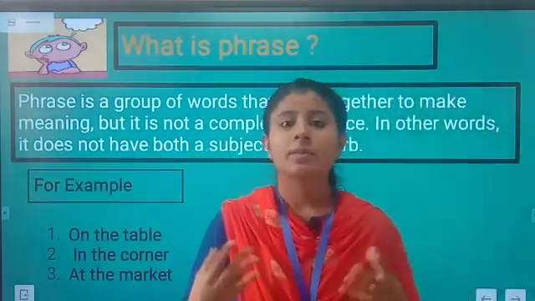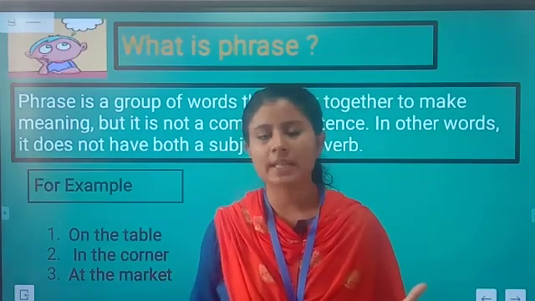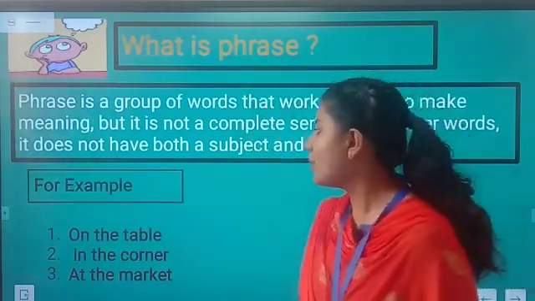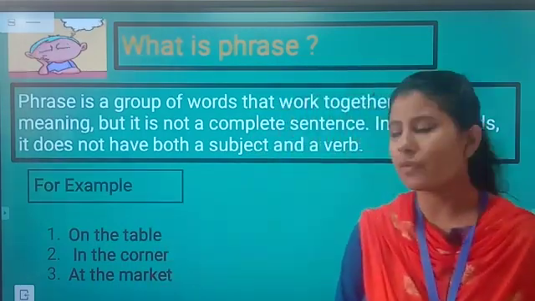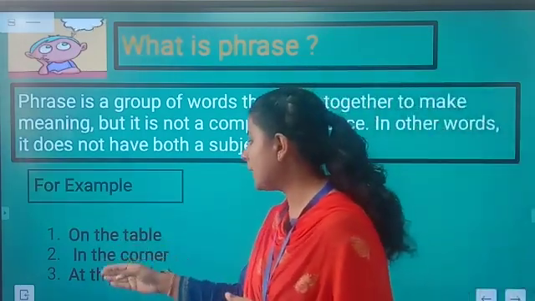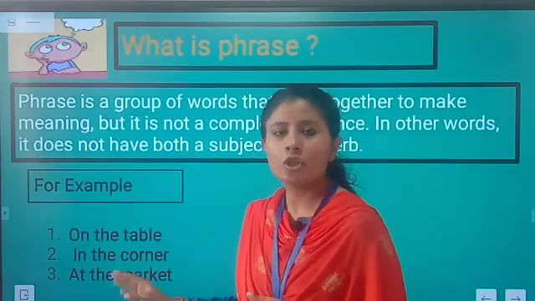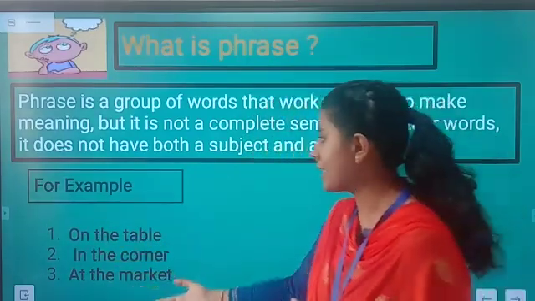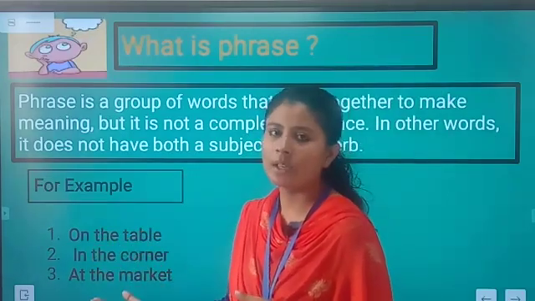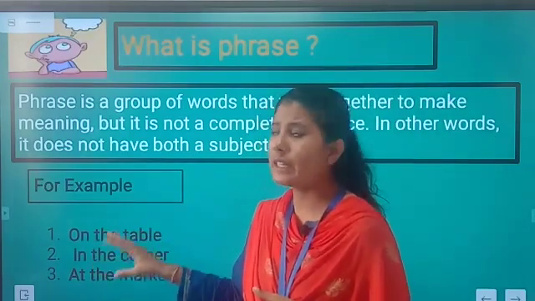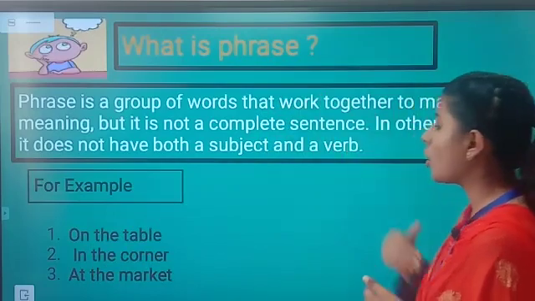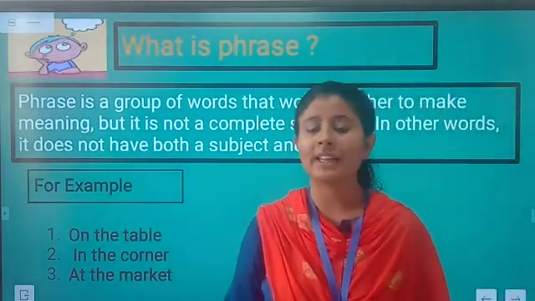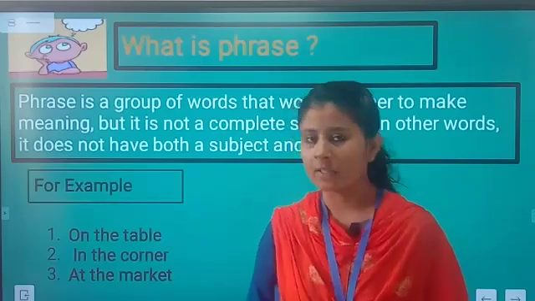Clear? To understand it more clearly, we have some examples for you: on the table, in the corner, at the market. You can see that in these phrases there is no subject and verb. So these are called phrases just because they do not have a subject and a verb and they are not conveying a complete sense.